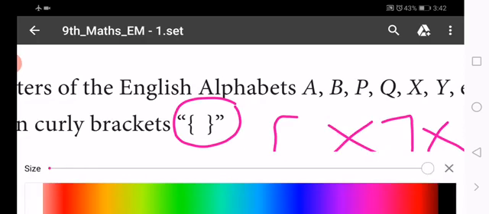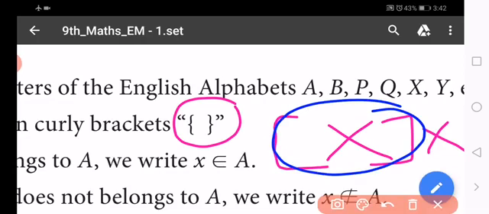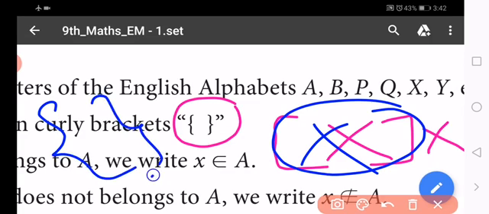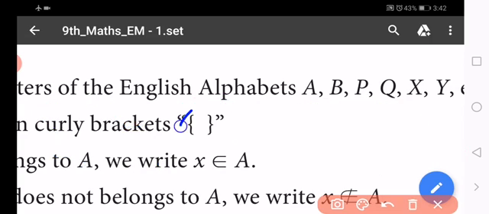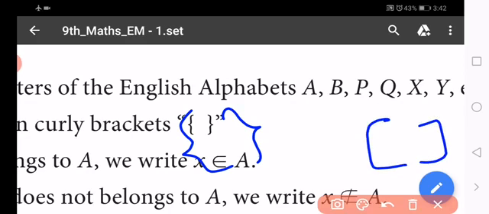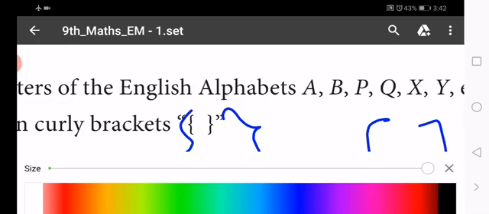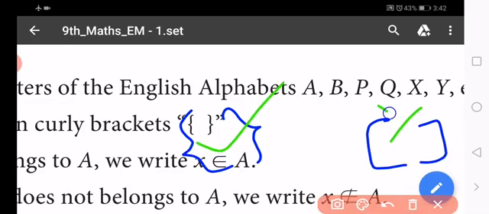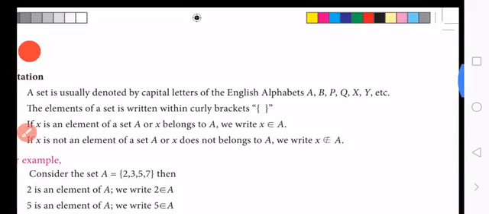We do rough work and practice the symbol many times, then we can write it easily in the exam. This one is curly brackets, this one is brackets. This one is correct, this one is incorrect. Do you understand? Okay.